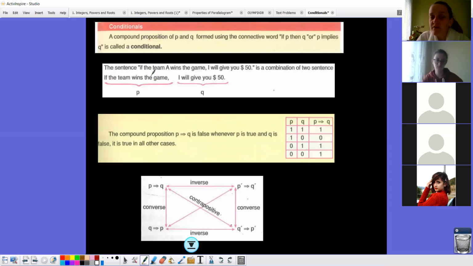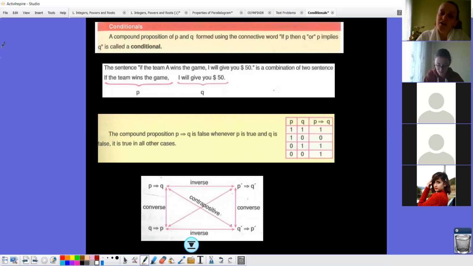Why? We gave this example. For example, it says, if the team wins the game, I will give you $50. Here we are saying that the team didn't win the game, and I didn't give you money. So it is true. Yes? Did you understand? Yeah, I got it.